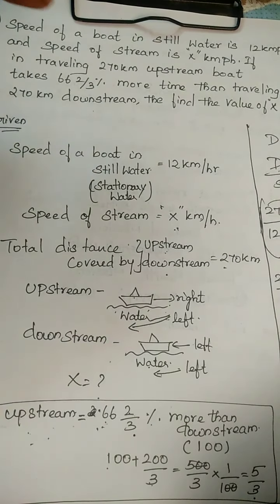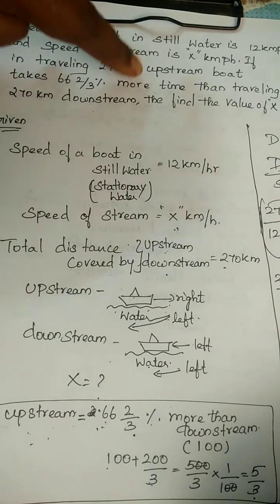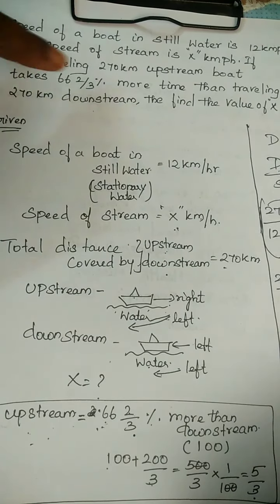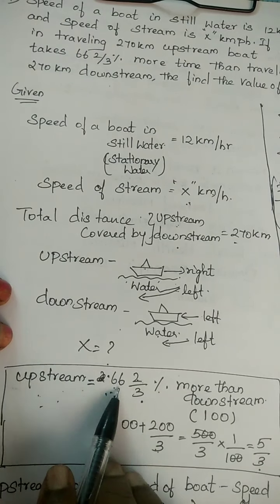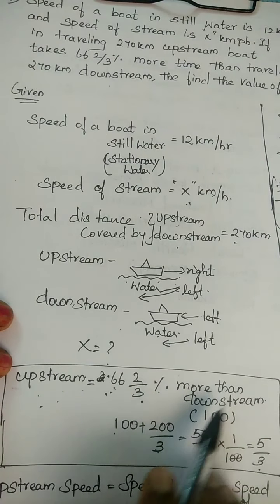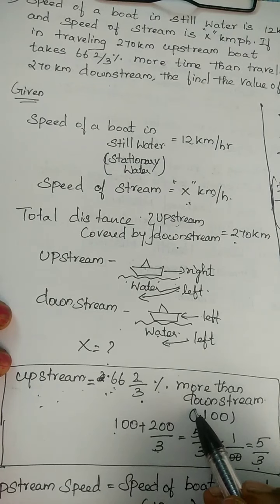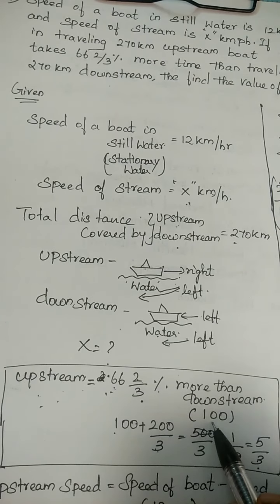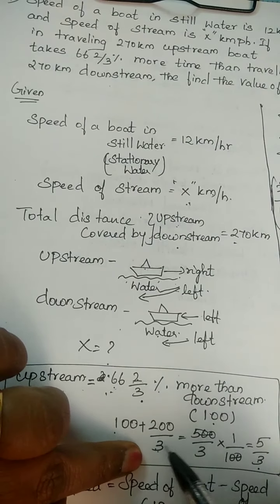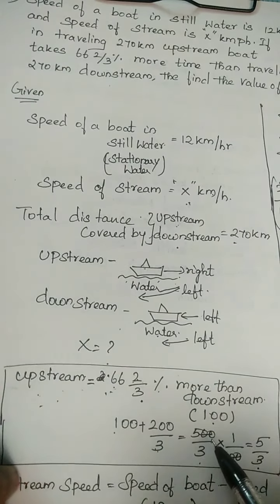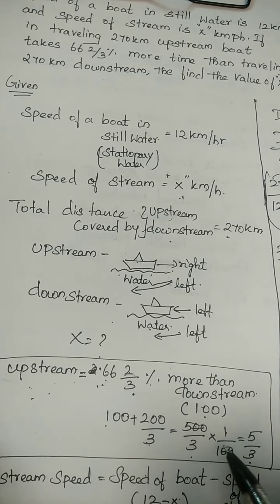Here there is an important clue. Upstream boat takes 66 2/3% more time than traveling downstream. So here upstream is equal to 66 2/3% more than downstream. But we don't know about the downstream. Let's take it as 100. Let's add 100 plus 66 2/3. We will get 500/3 in percent. To convert it to a value, we multiply by 1/100. We will get 5/3.